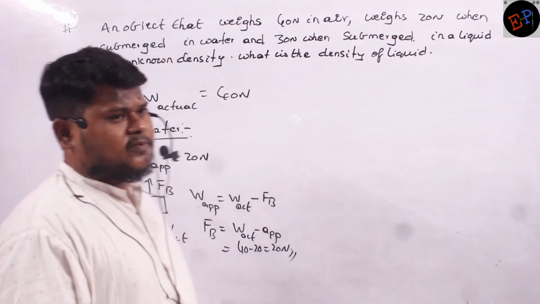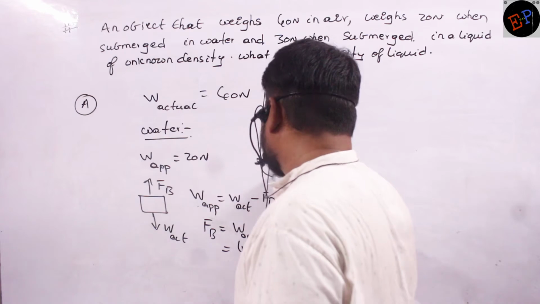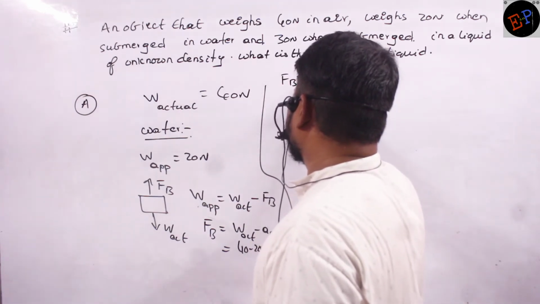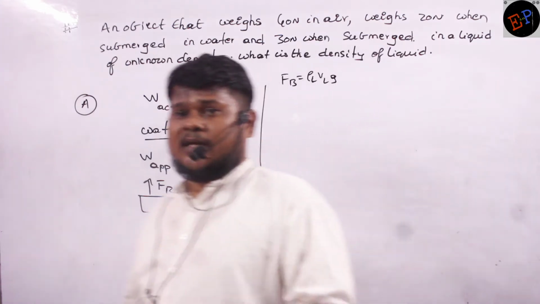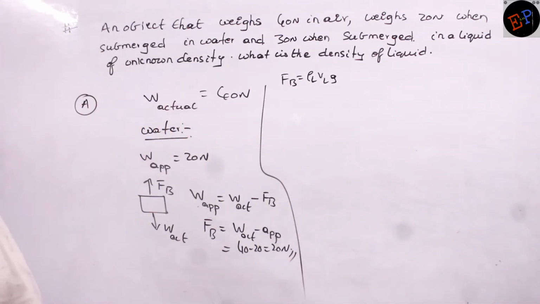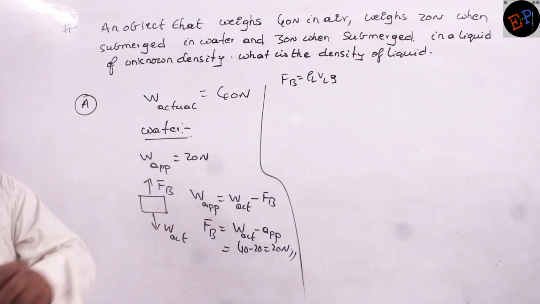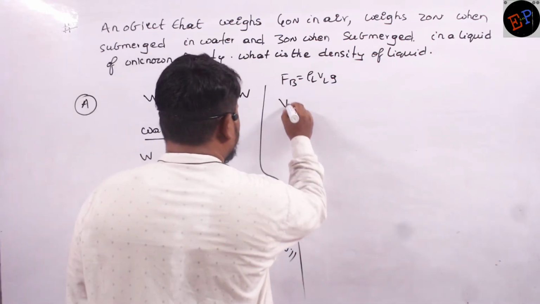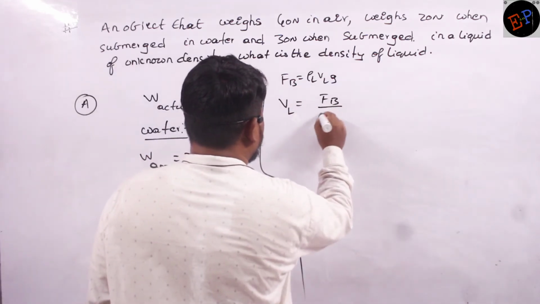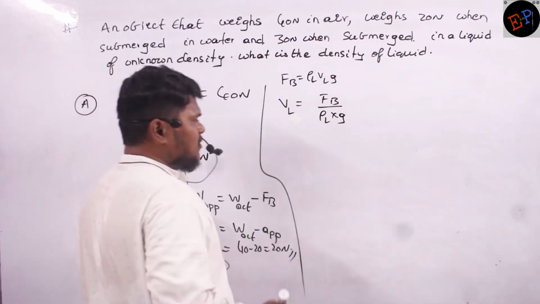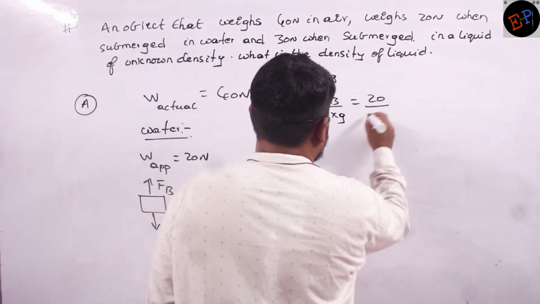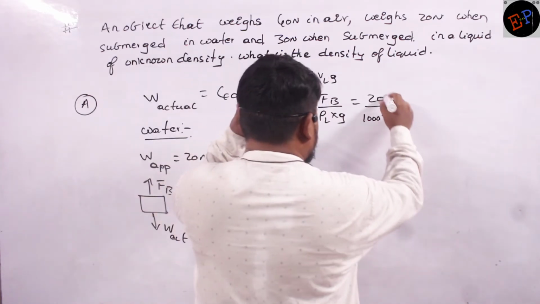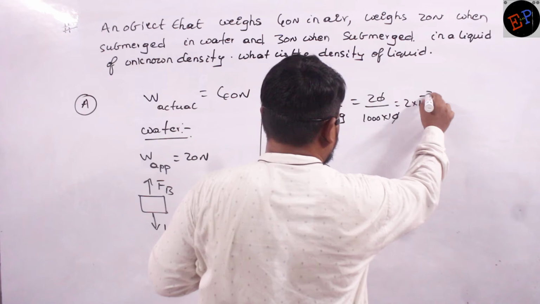Why have we calculated the force of buoyancy? Because for force of buoyancy we have the formula rho L VL G. This is the formula which I have. From this I can calculate the actual volume of the body. If I know the force of buoyancy, I can calculate the size of the body, the actual volume of the body. So the actual volume of the body is force of buoyancy divided by rho L into G. What is the force of buoyancy? 20. The density of liquid is that of water here, 10 power 3, multiplied by G. So how much is it? It is 2 into 10 power minus 3 meter cube.